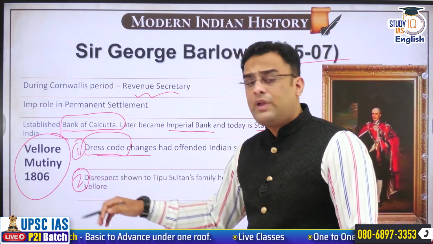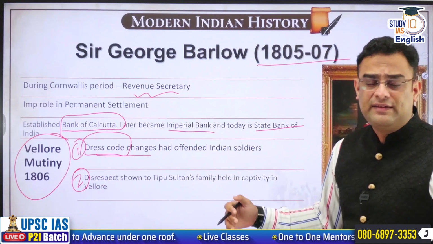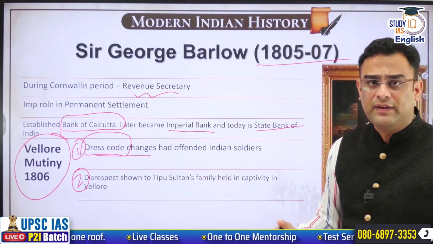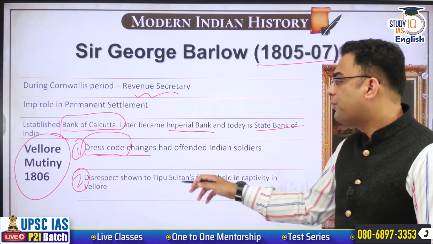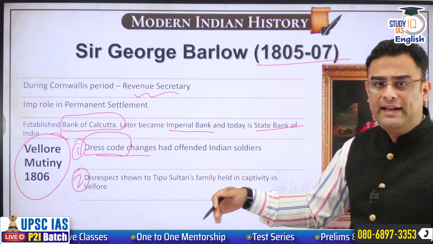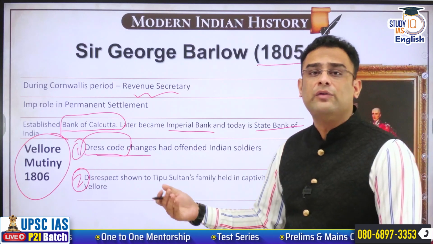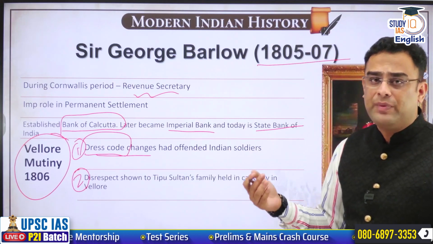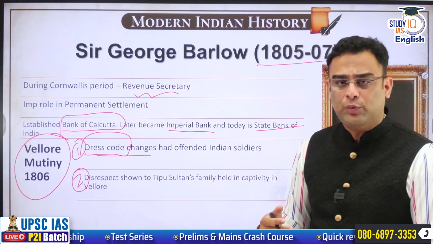Second, Tipu Sultan's family, his sons, Tipu Sultan's wives, and also a large number of his retainers, they had been kept in the fort of Vellore. And it is said that some disrespect was also shown towards the family of Tipu Sultan, and consequently this led to a lot of anger in the troops.